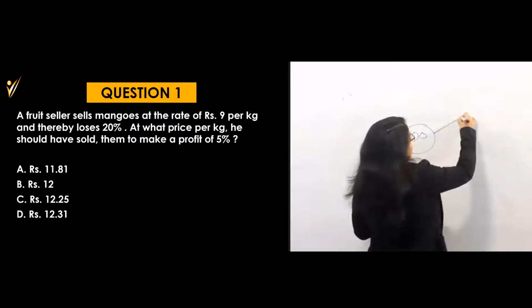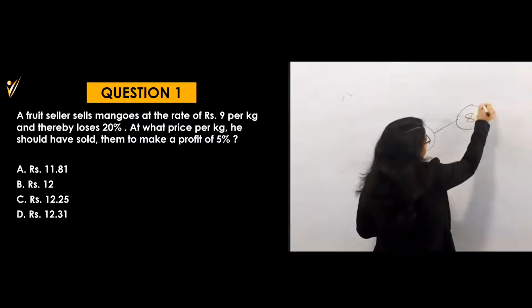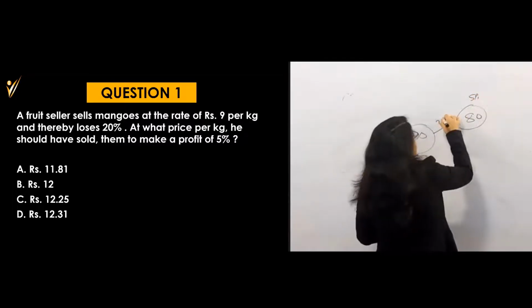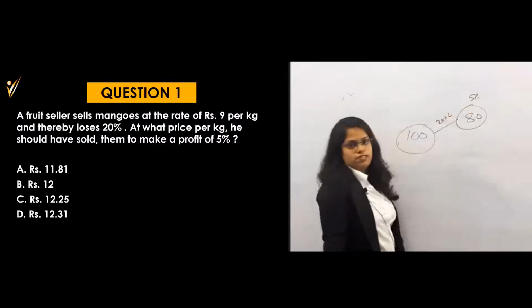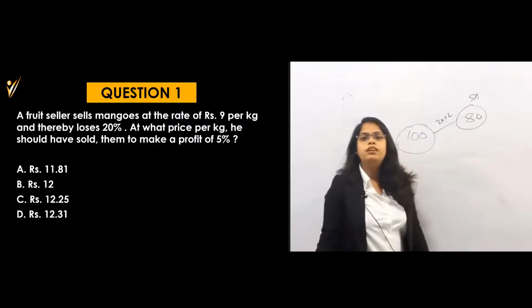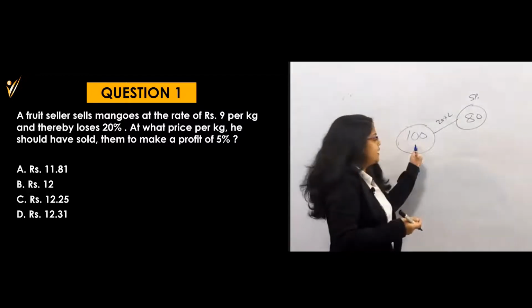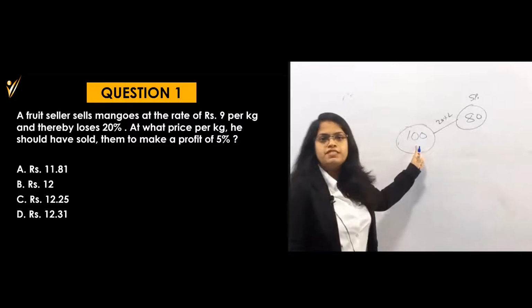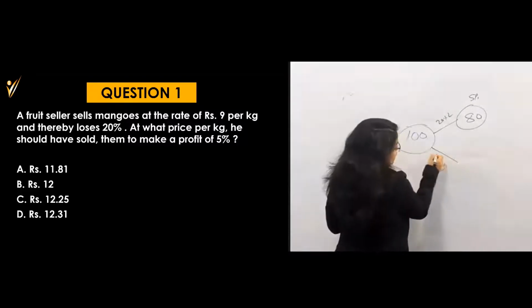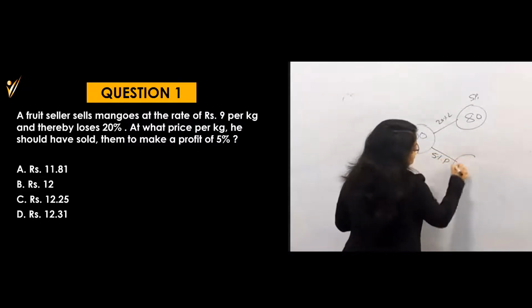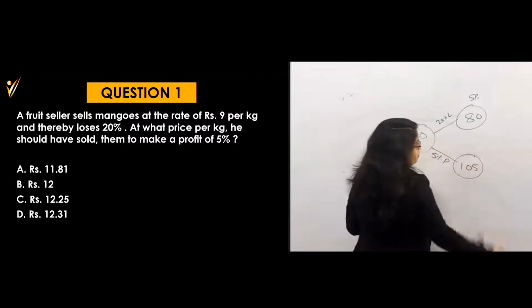That means my first selling price will be 80 rupees. Why? Because I am getting a 20% loss. And now what do I want? I want 5% profit. If I want a 5% profit, then what should be my SP on the 100 rupees? It must be 105.